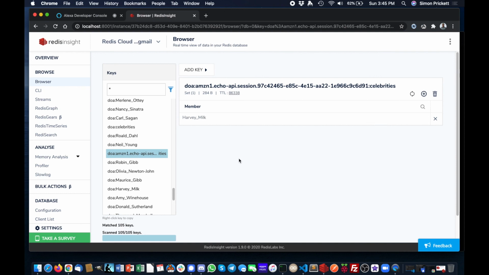So that's a quick tour of the database backend of what we're doing here in this game. So hopefully that makes sense.